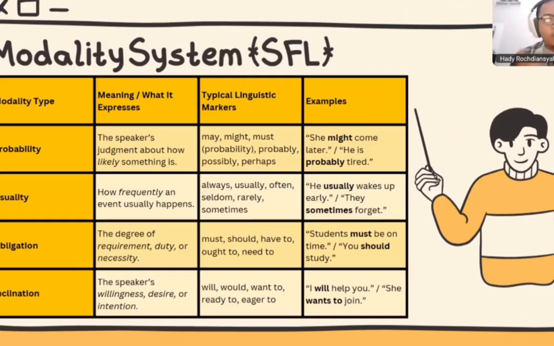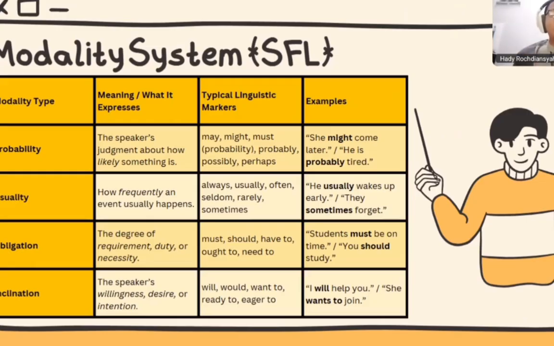Probability means the speaker's judgment about how likely something is. How is it realized? It is shown with the words may, might, and must, and also possibility and perhaps.